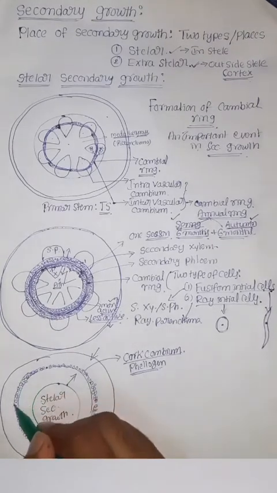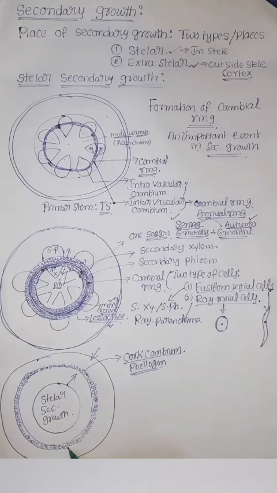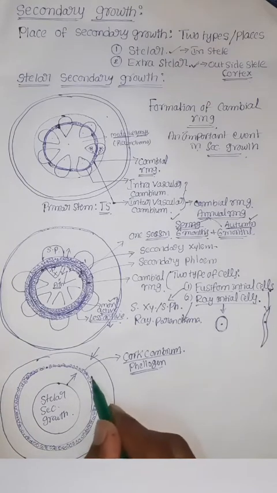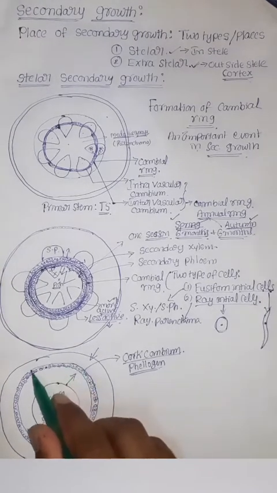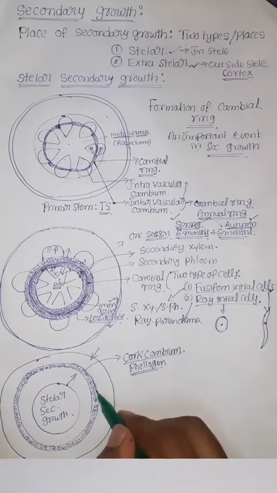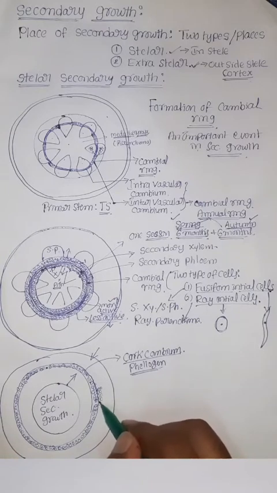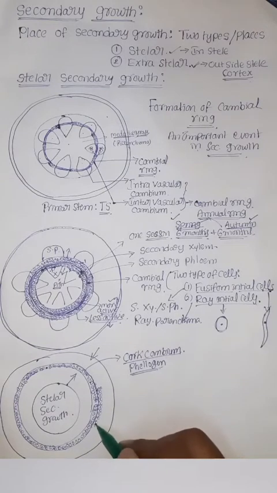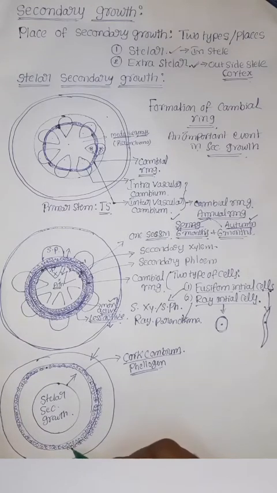To make up for that loss, the cork cambium functions like a secondary epidermis. Now the cork cambium starts to function, divides on both sides, and produces simple parenchyma tissue on both sides.